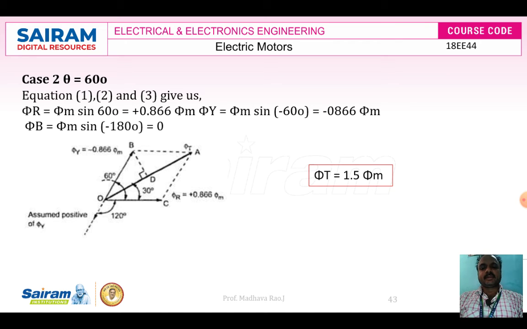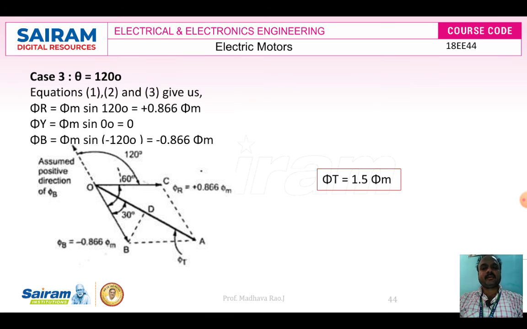Use the phasors, draw the tangent lines and bisect line. If you draw tangent lines, you can form an ODB triangle. From the ODB triangle, you can get the relation phi t is equal to 1.5 times phi m. So total flux inside the three-phase induction motor is always 1.5 times the main flux phi m.